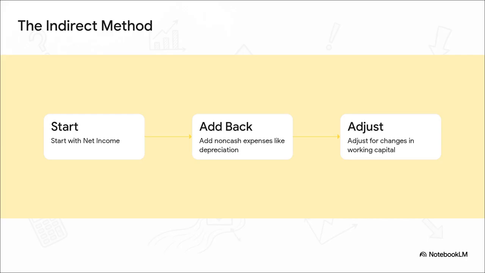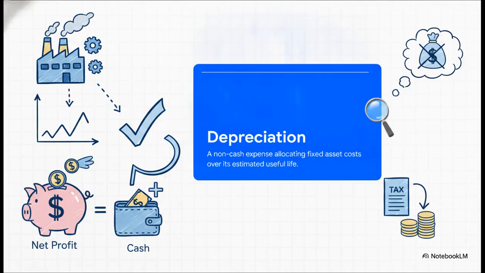This indirect method is basically a 3-step procedure. We start at the top with the theoretical net profit from our income statement. Then we just work backwards. We strip away the accounting rules by first adding back non-cash expenses, and then finally adjusting for the cash that's trapped or freed up in our daily working capital.